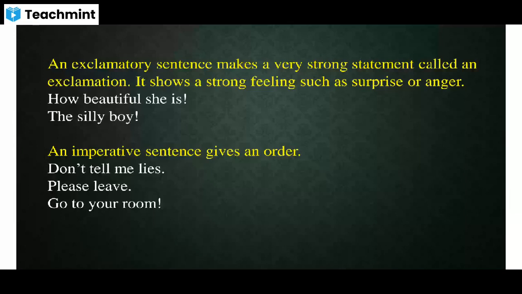The silly boy. They are expressing some feeling or emotion of surprise, shock or anger, right? How beautiful she is, a surprise or a happier tone. So usually an exclamatory sentence ends with an exclamation mark.